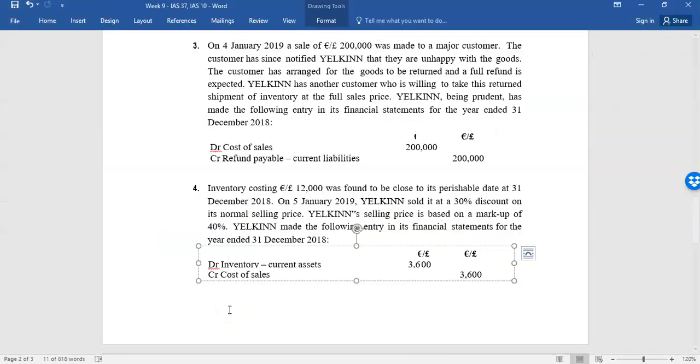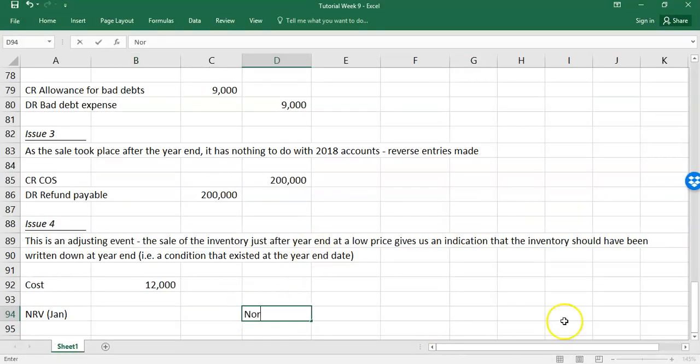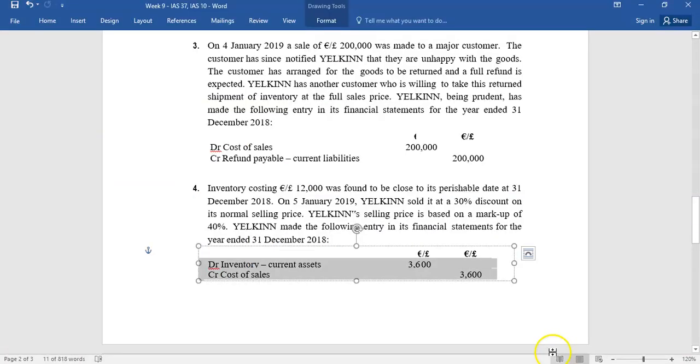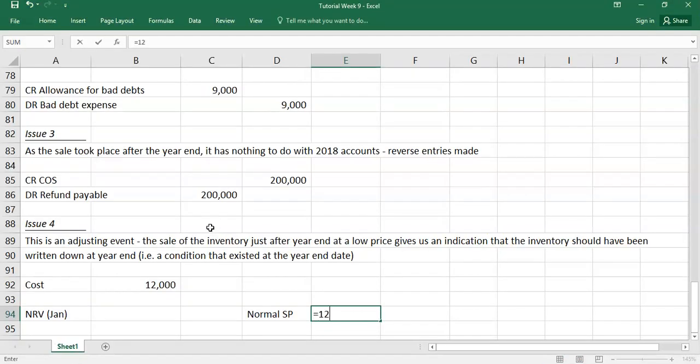Now this is important to watch, be careful here. You're told they were sold at a 30% discount on its normal selling price. So there's a couple of things here. What is the normal SP? The normal selling price here, this is where you have to be careful. They charge a markup of 40%. So your normal selling price would be 12,000 times 1.4, because that's what you mark it up on cost.